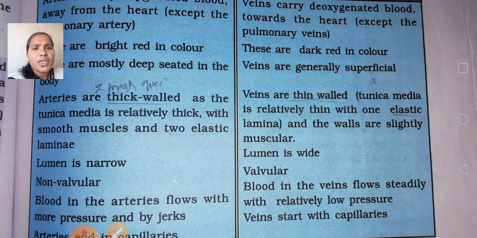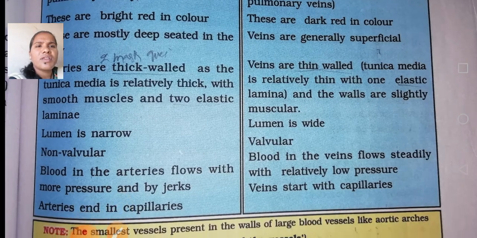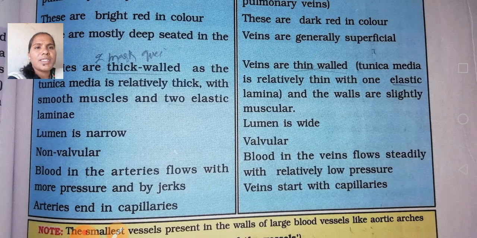Okay, next, blood in the arteries flows with more pressure and by jerks. It will supply the blood in the arteries.